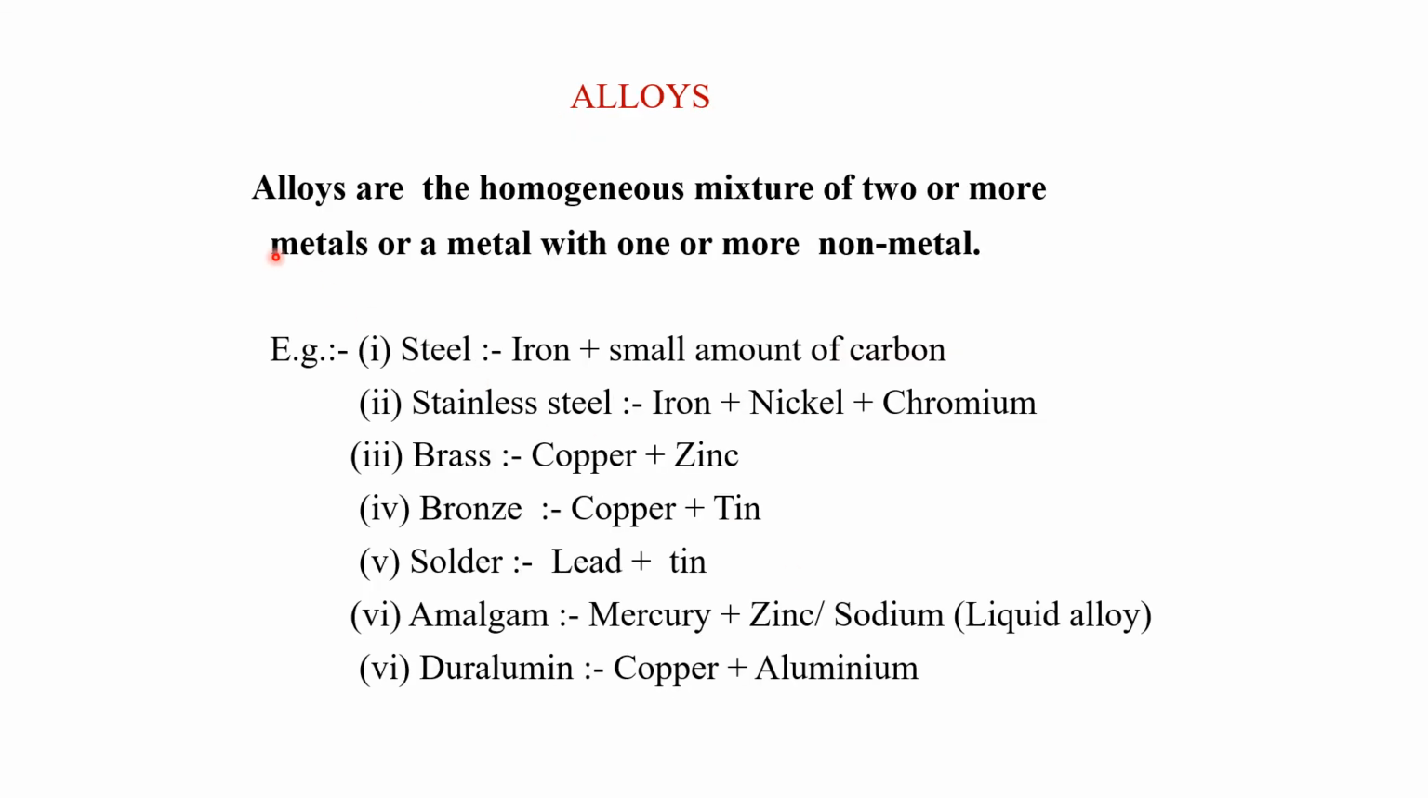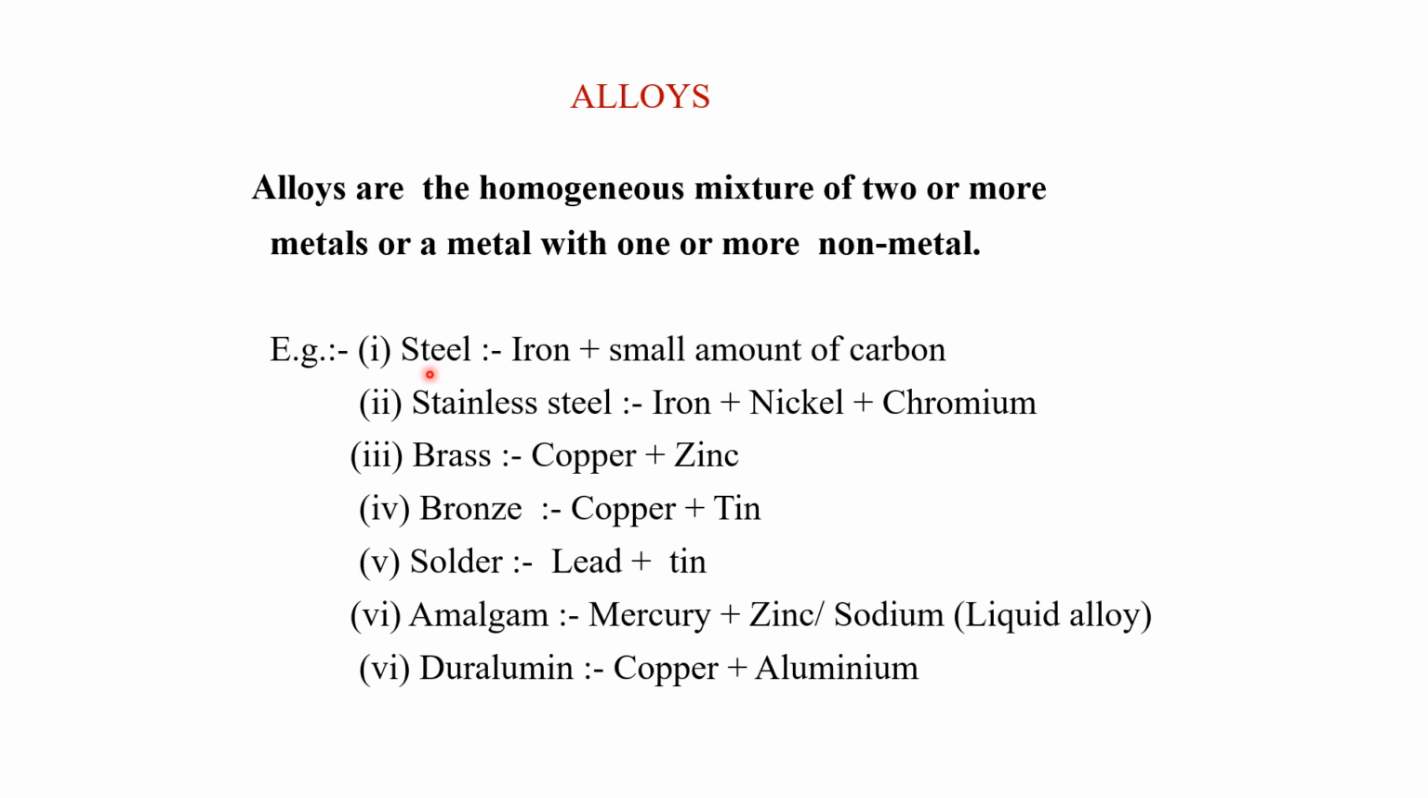Now the last topic, that is alloys. What are alloys? Alloys are homogeneous mixtures of two or more metals, or a metal with one or more non-metals. So there are two types of alloy: alloy between metal and metal, and alloy between a metal and a non-metal. For example, steel is made from iron and a small amount of carbon. Iron is a metal and carbon is a non-metal. So steel is an alloy of carbon and iron.